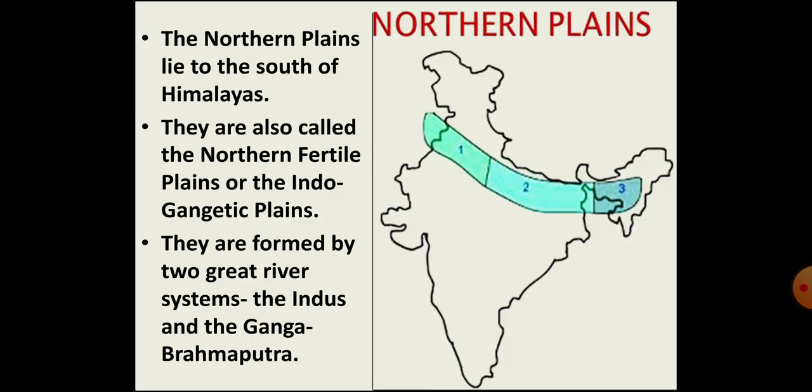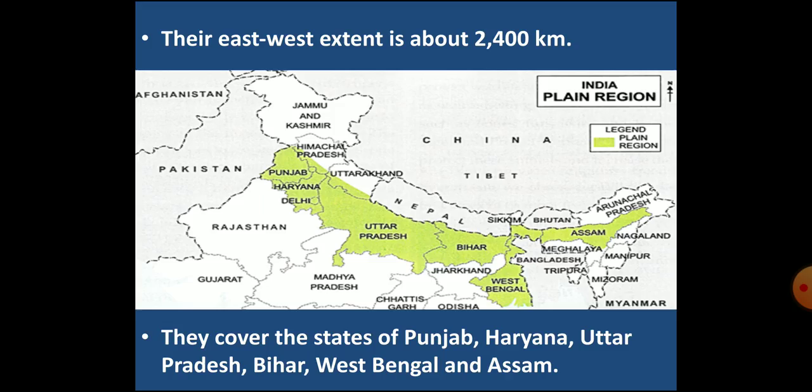This name is given to the Northern Plains because they are created by two very important and great river systems. Can you tell which are those river systems? Yes, they are the Indus River system in the west and the Ganga Brahmaputra river system in the middle and in the east. Now let's learn about the extent of the Northern Plains.